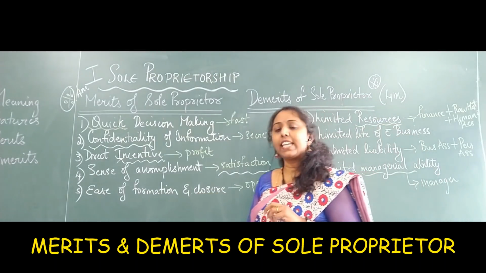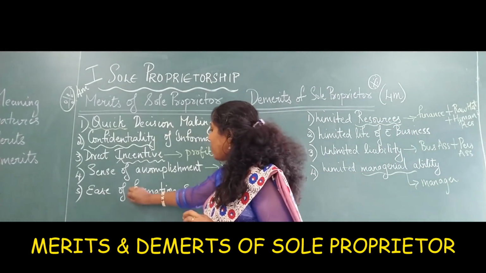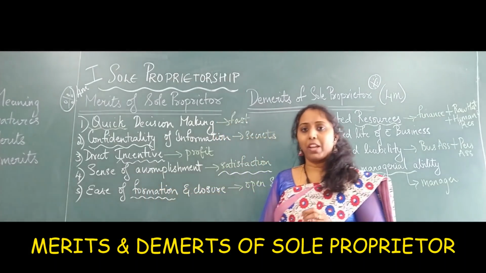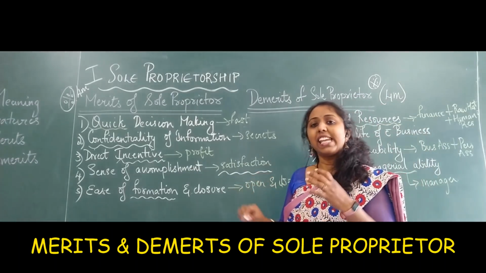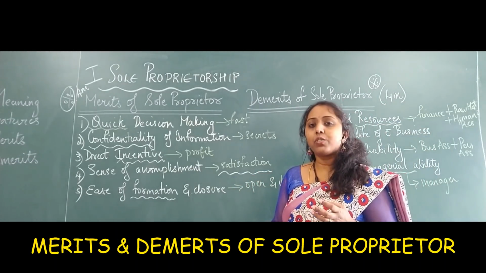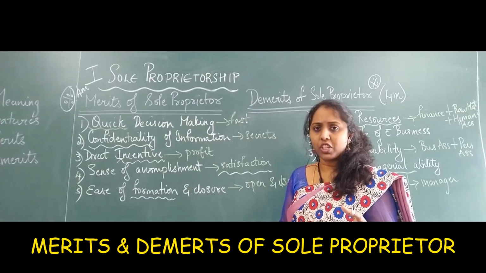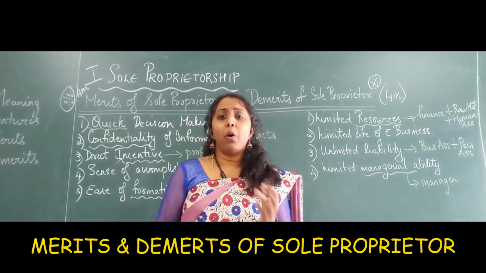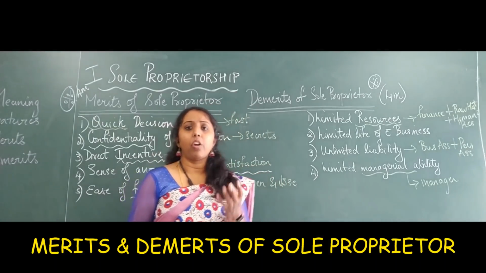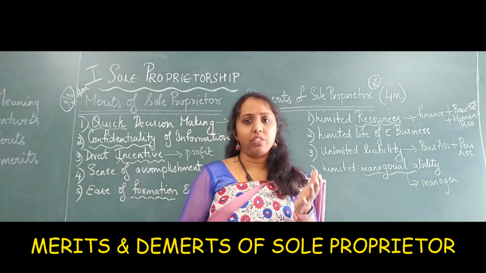So the last one is ease of formation and closure. I've already told you the meaning of the word formation. Formation is nothing but this sort of business is easy for you to open. There are no big registration procedures or legal formalities that you need to follow. It's just small legal formalities, a registration process by just filling a form.